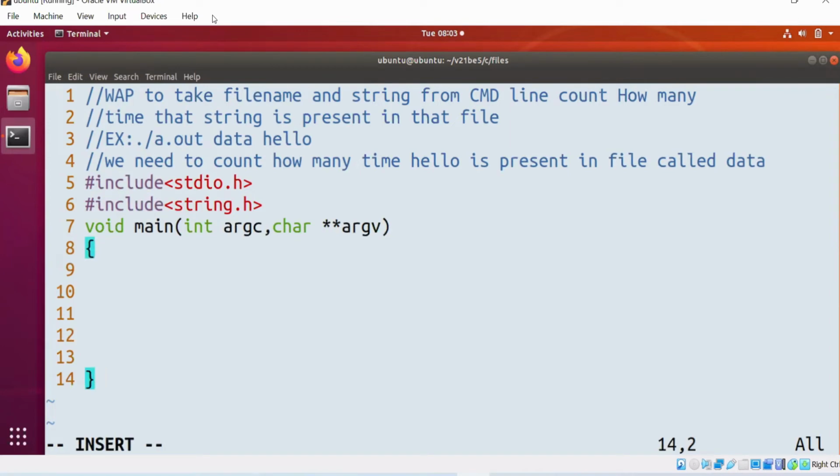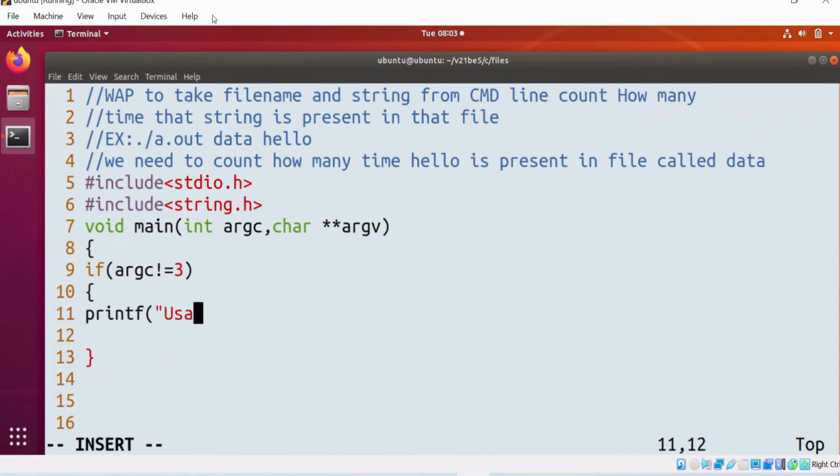Executable file name, and the string which you want to search. So 3, right? If argc not equals to 3, I need to display the usage message and come out from the program.